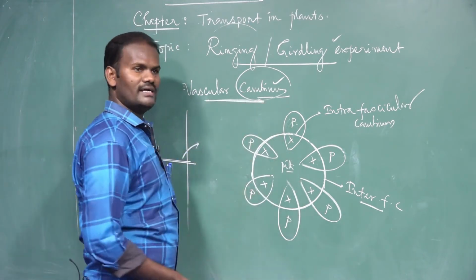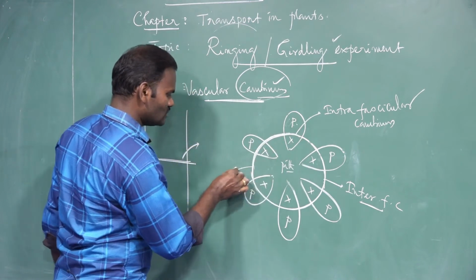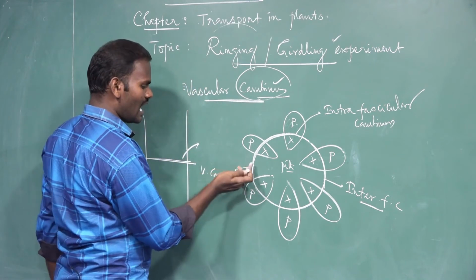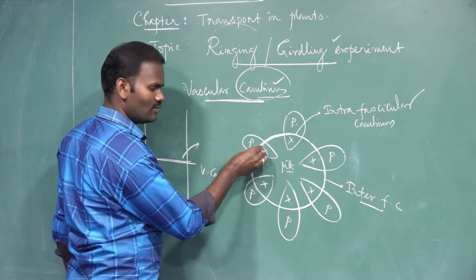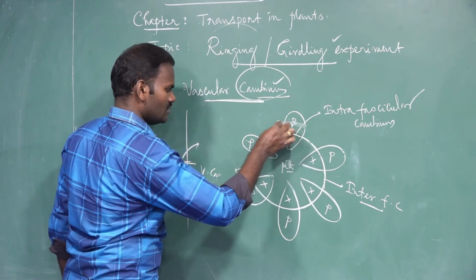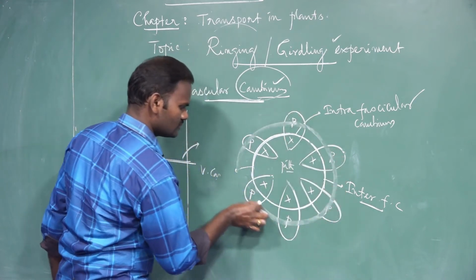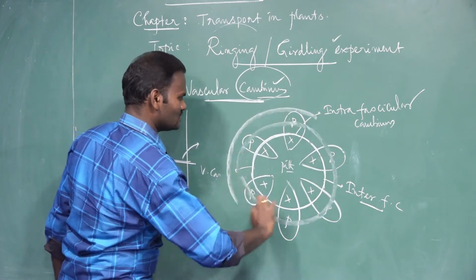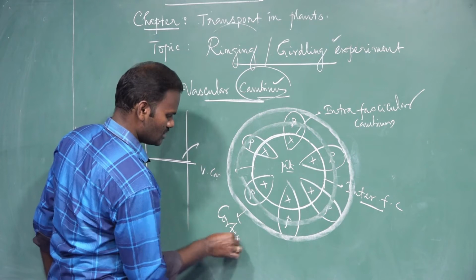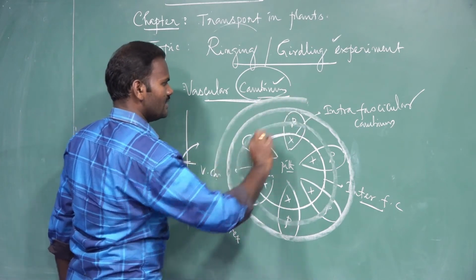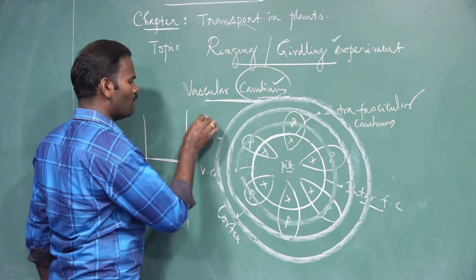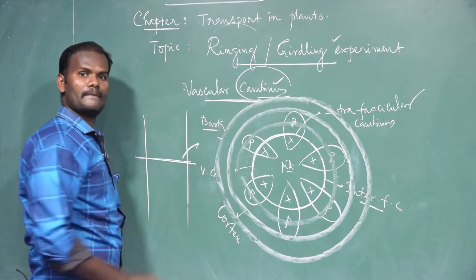So in this experiment, the tissue outside the vascular cambium is removed. Outside the vascular cambium, first is the phloem. Yes, phloem is removed. Outside the phloem is the cortex. Outside the cortex is the epidermis. In the woody plant, the epidermis becomes thick to form bark.